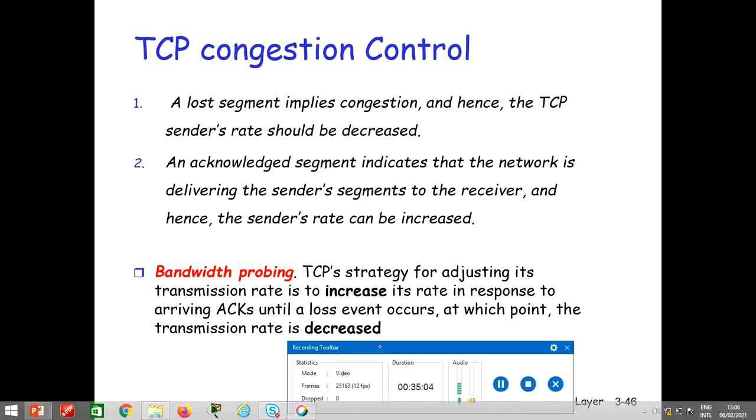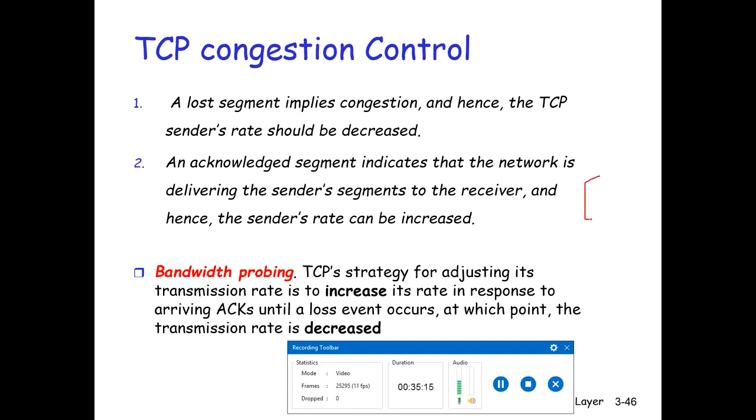Second is bandwidth. Now TCP's strategy for adjusting its transmission rate is to increase its rate in response to the arriving acknowledgement. So if the acknowledgement arrives quite earlier than the timeout period, that means within half of the timeout period or before, it adjusts its time of response. It increases its transmission rate in response to the arriving acknowledgement until a loss event occurs.